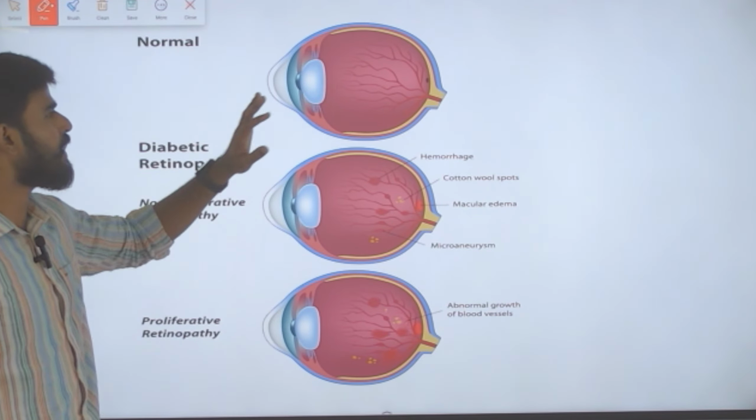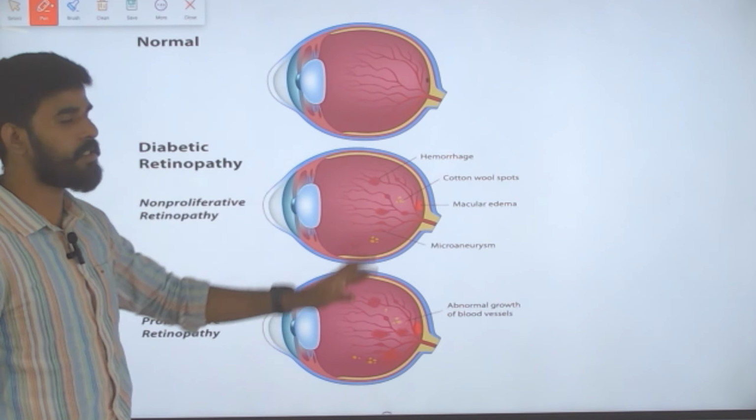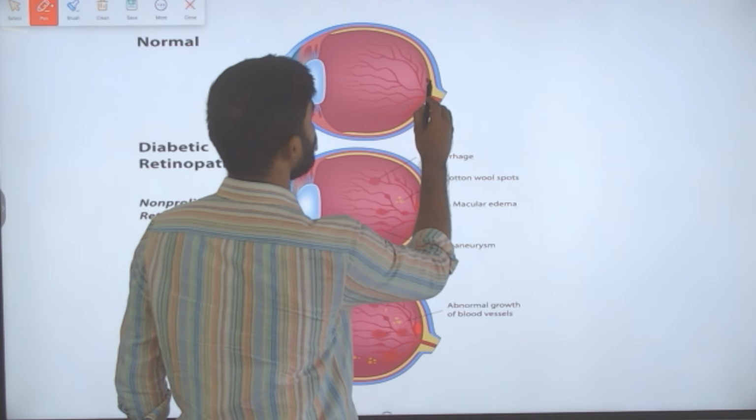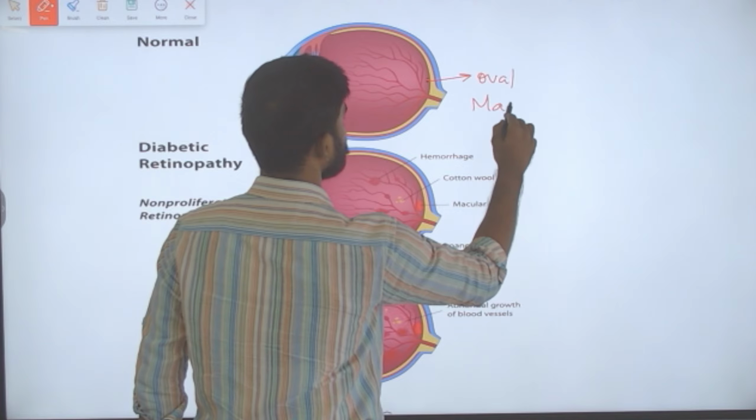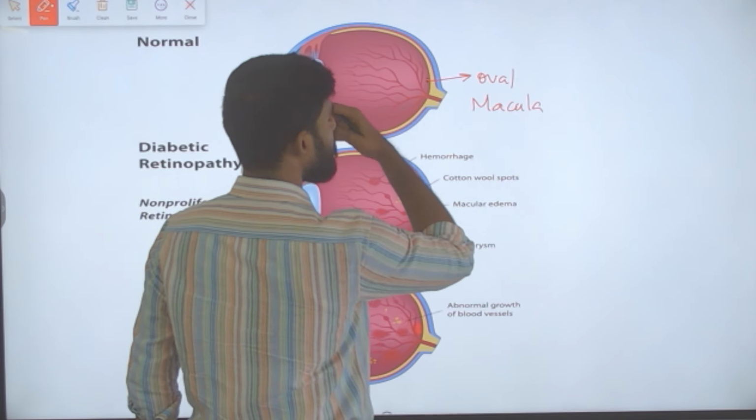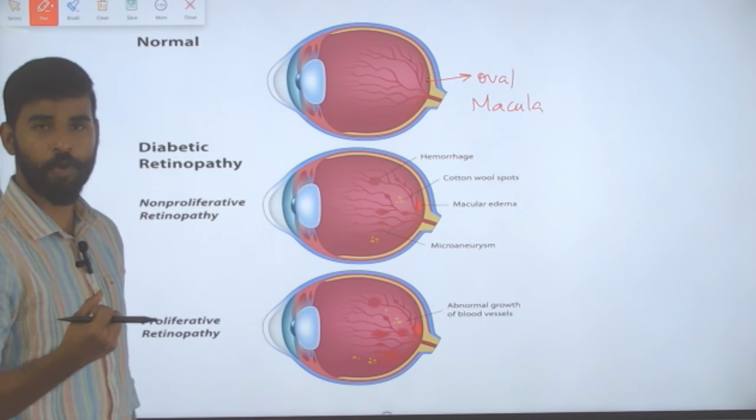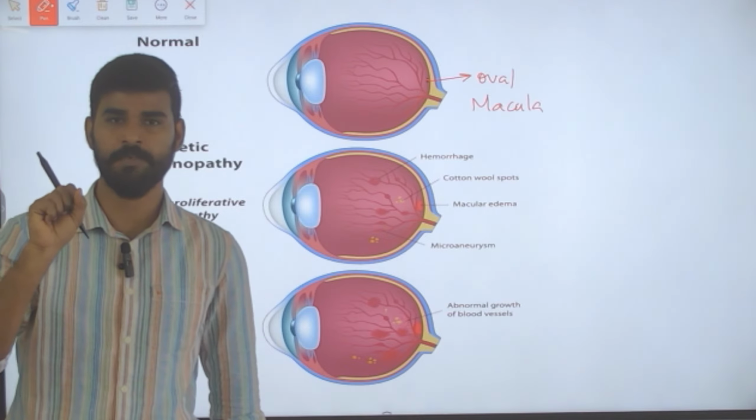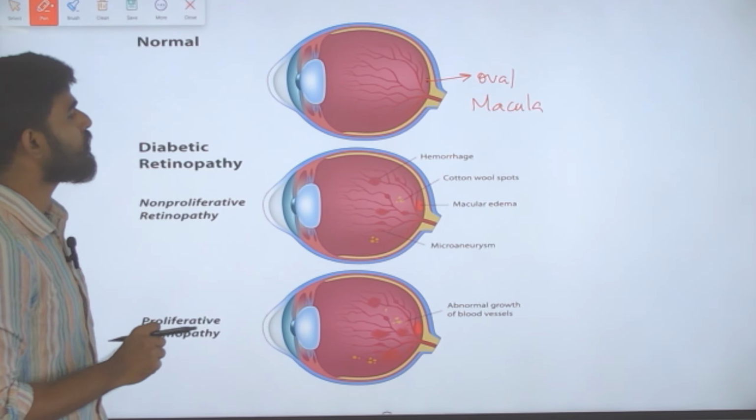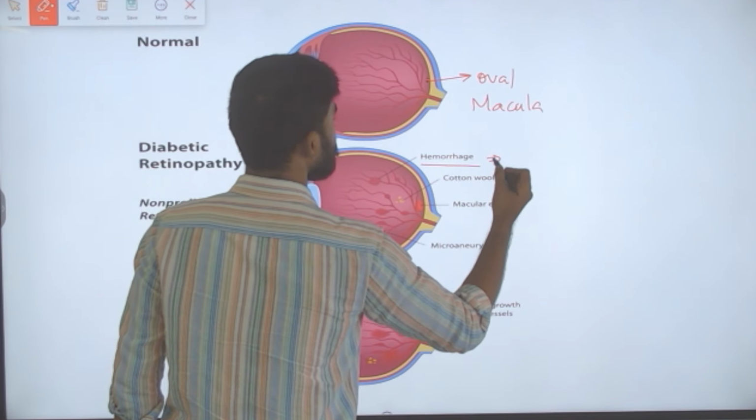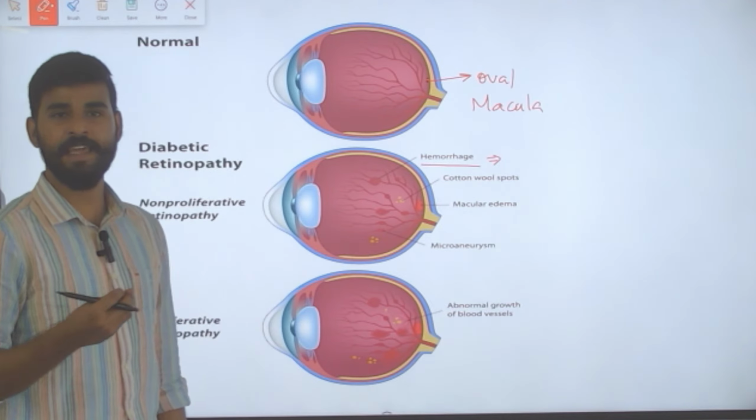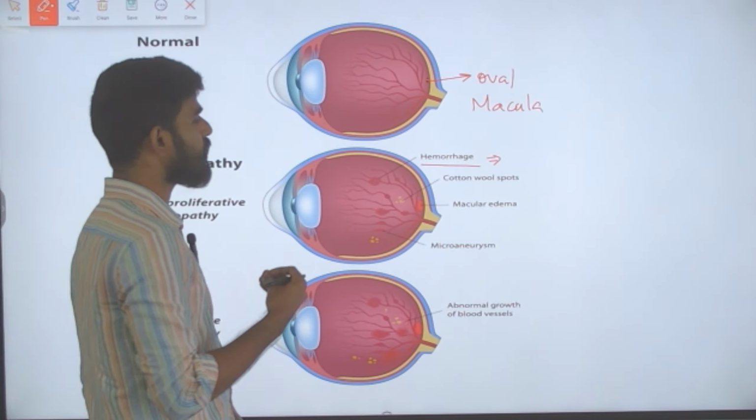This is a normal eye having healthy blood vessels, and this portion, this oval shaped portion, is called the macula here, and this macula is the one which receives or processes the image that we see. Okay, so macula. So here hemorrhage happens. What is hemorrhage? That is leakage of blood. Okay, that happens.